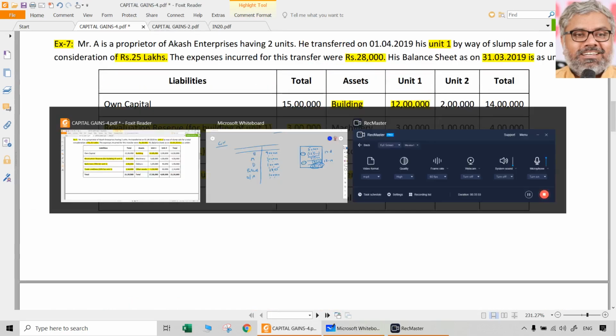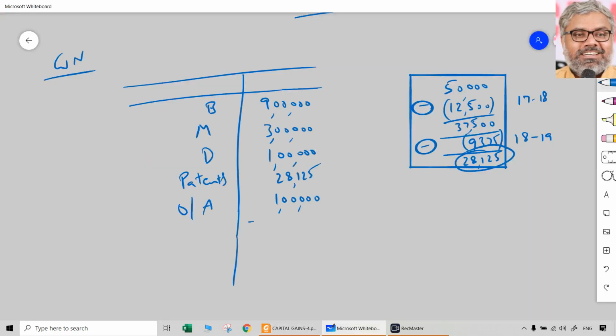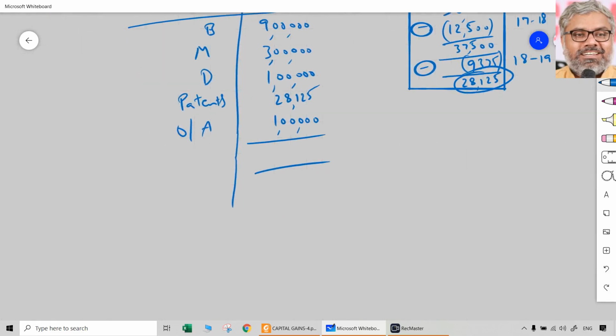And on the liability side, what all the things we have to take? You can just have a subtotal of assets, just for presentation purposes. 9 lakhs plus 3 lakhs plus 1 lakh plus 1 lakh plus 28,125. So 14 lakhs 28,125 will be the total of assets. But that is not net worth. From that we have to deduct liabilities also.